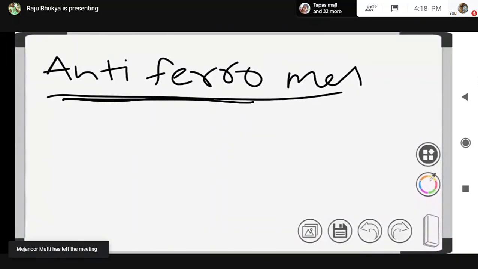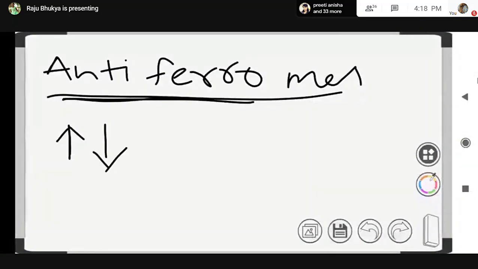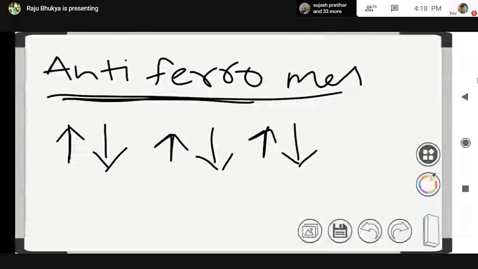For example, these are the orientations of domains. The domains are oriented in opposite directions in equal number. And the magnetic moment of each domain is cancelled by the other.